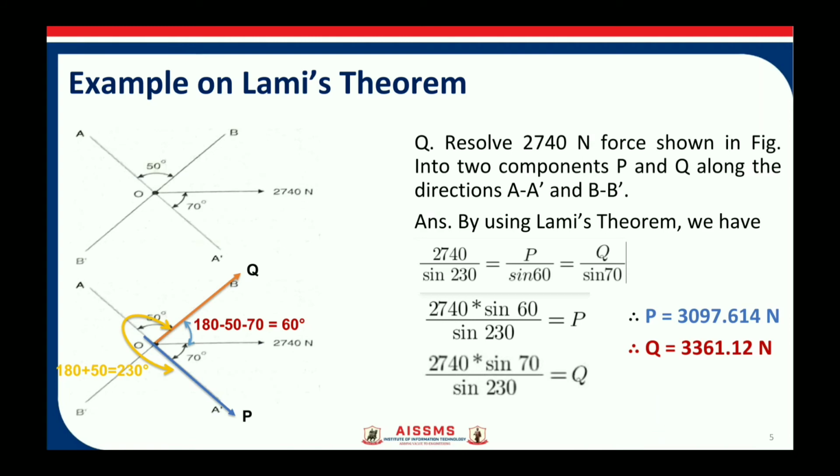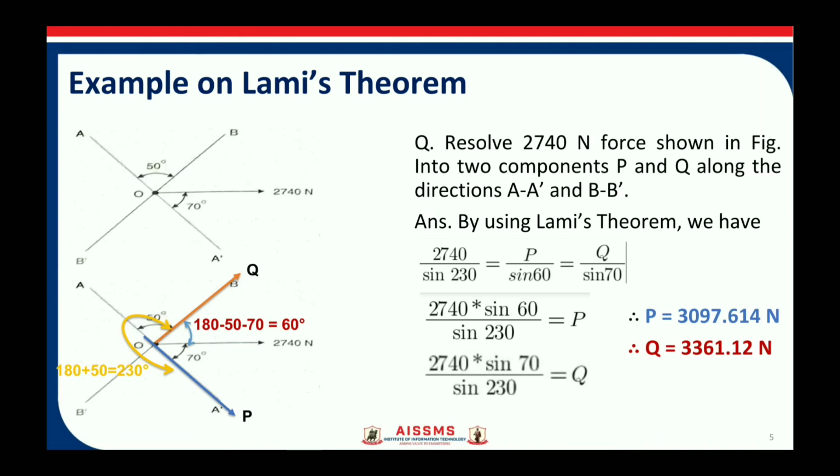So 2740 divided by the angle between the two forces, which is 230 degrees. Then I have taken force P and the angle between the two forces. Now for P, the two forces are 2740 and force Q, so the angle between them is 60 degrees. So P force divided by sine 60. Similarly, Q divided by sine 70, which is the angle between P force and 2740 Newton.